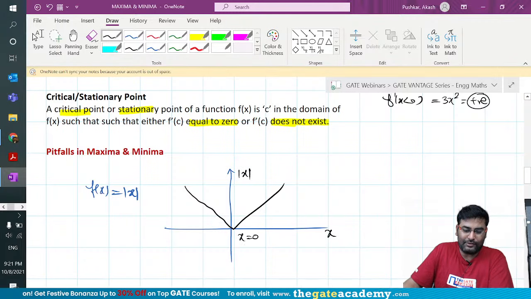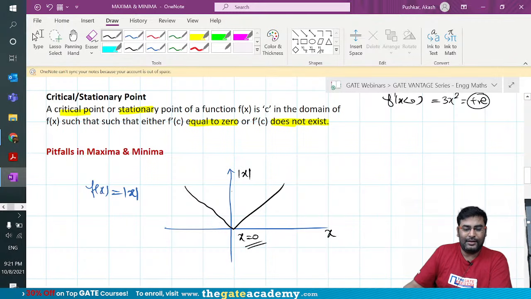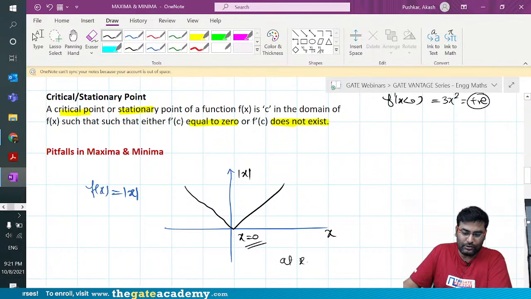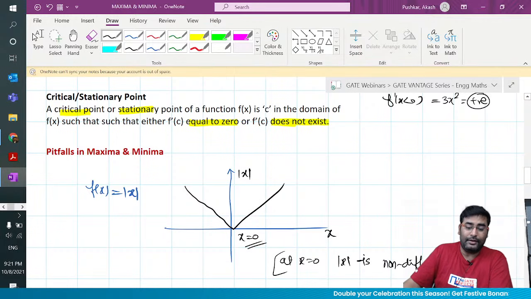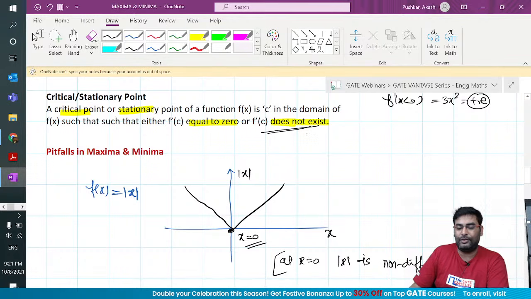Are we cool with the graph, guys? Mod x equal to 0. We know that at x equal to 0, mod x is what? Differentiable or non-differentiable? Non-differentiable, right? If at x equal to 0 this graph is non-differentiable, it means the derivative does not exist. First order derivative does not exist.